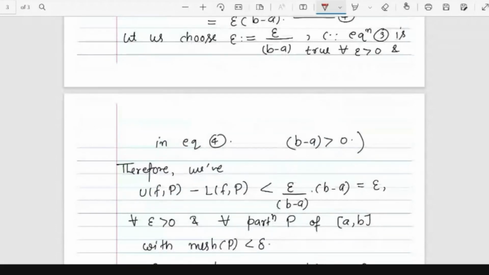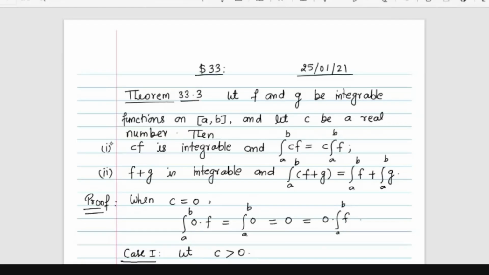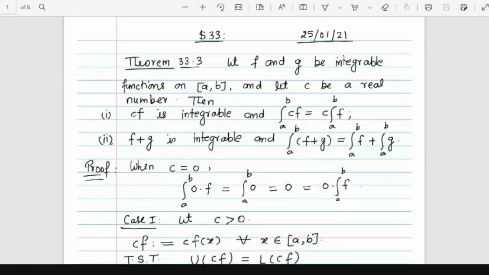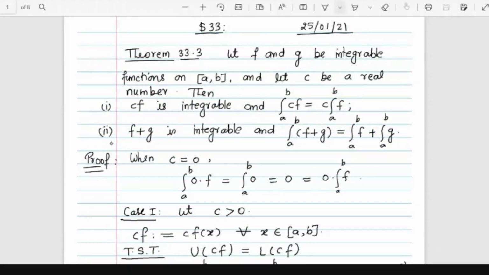Okay, so now let me go to the next thing again. L6, L7. This is another property. I will go through it quickly. If f and g are integrable, then a scalar multiple of that function is also integrable, and the sum of integrable functions is integrable.